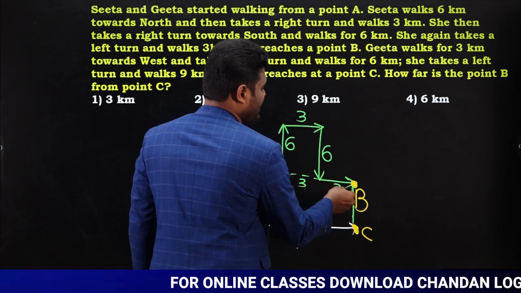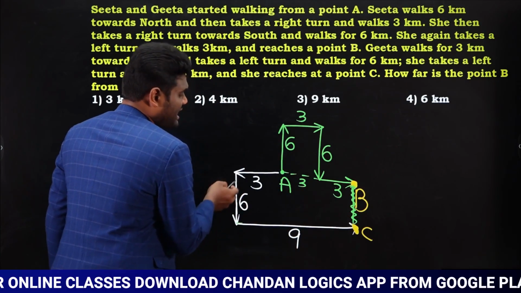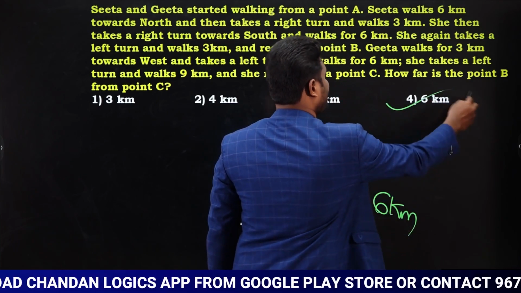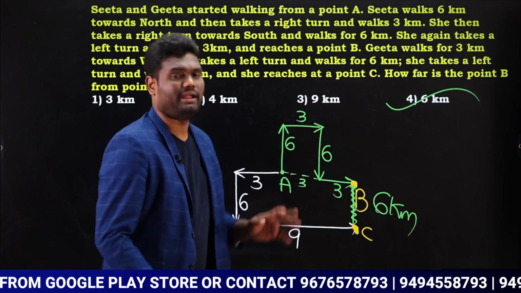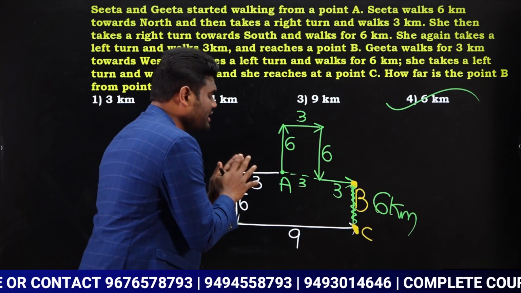What is this distance? I need to know. As I need to know this distance, you know that this is 6. If this is 6, obviously this also will be 6. So we can say the distance between point B and point C is going to be 6 kilometers. Is it clear? Very, very simple. But read the question carefully.